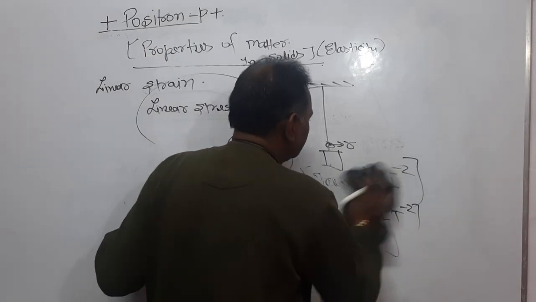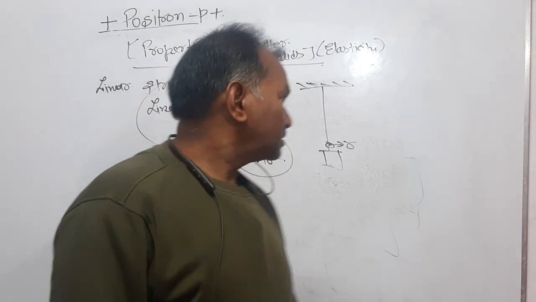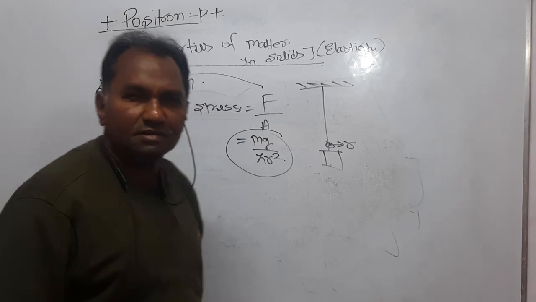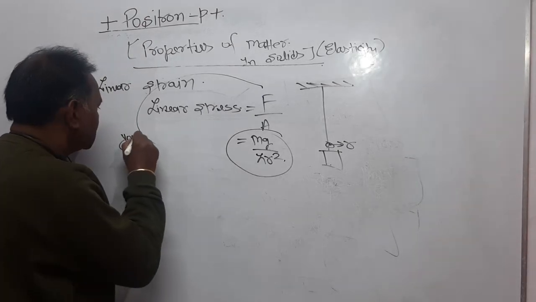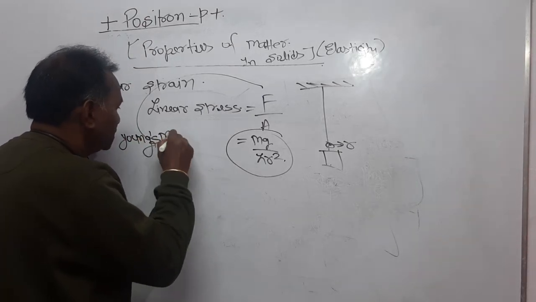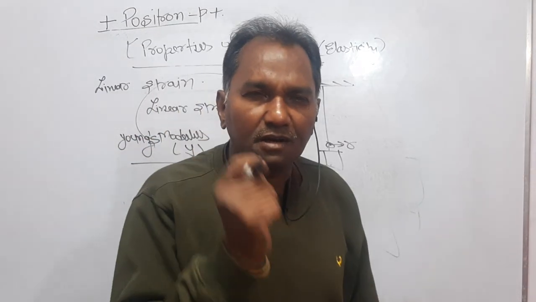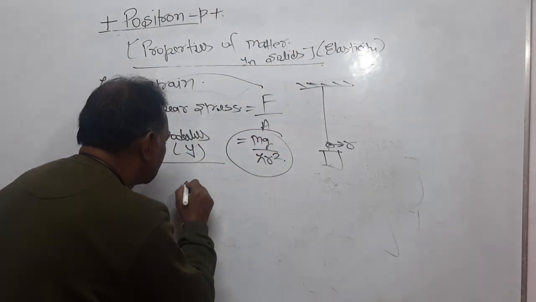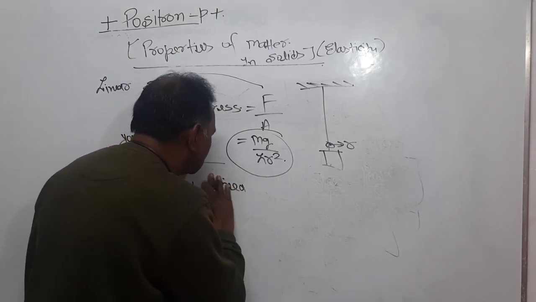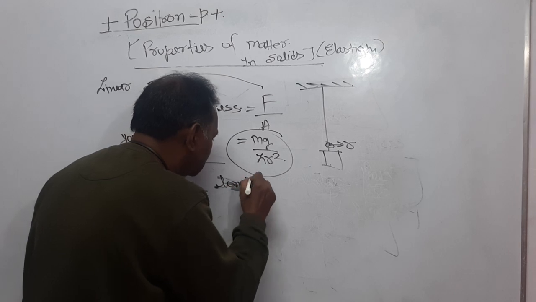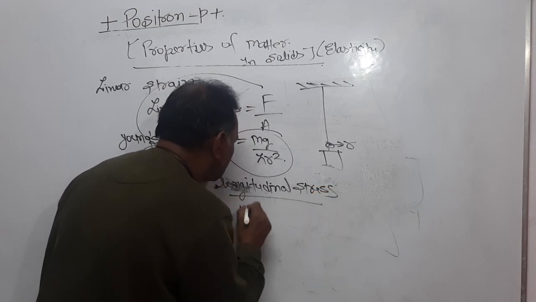Now, dear students, corresponding to linear stress and linear strain, the constant of elasticity associated is called Young's modulus, and it is represented by Y. Within the elastic limit, Young's modulus is the ratio of linear stress or longitudinal stress and linear strain.